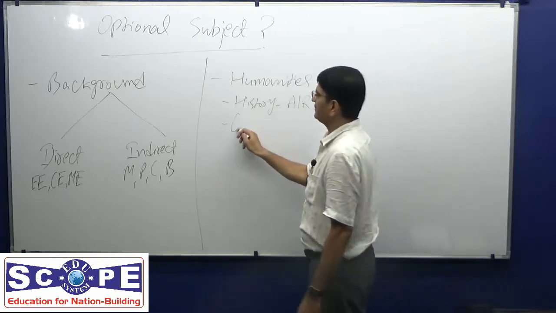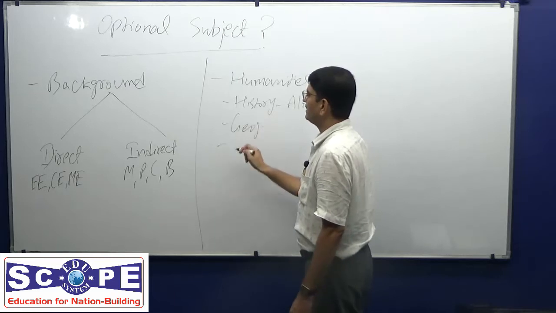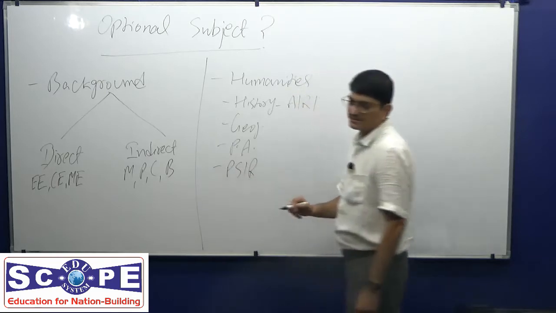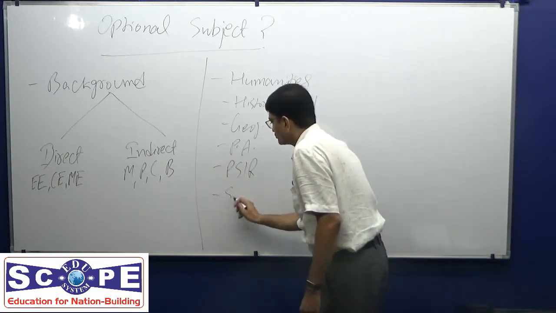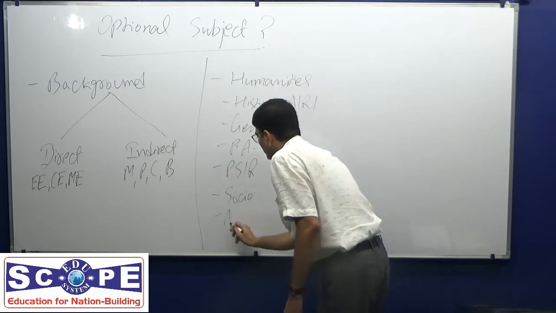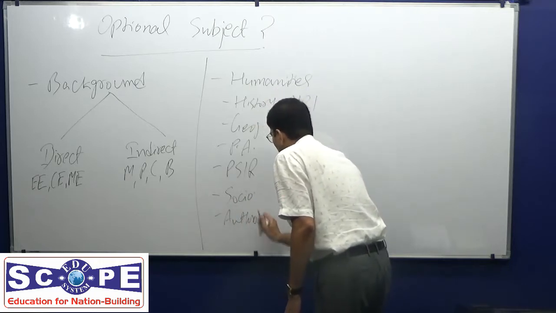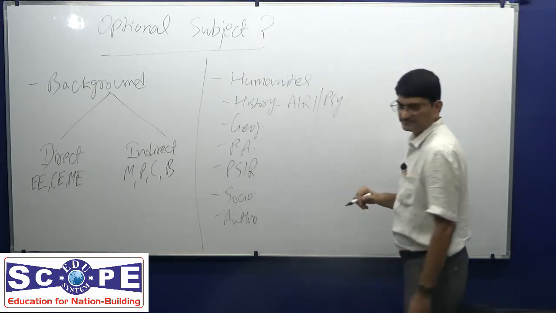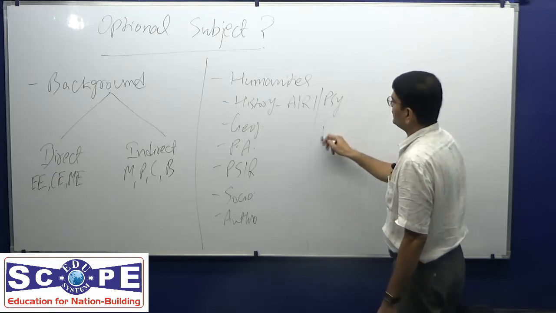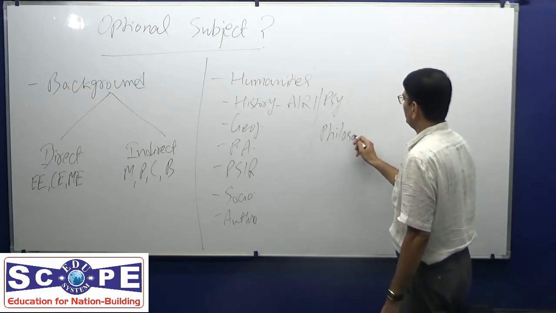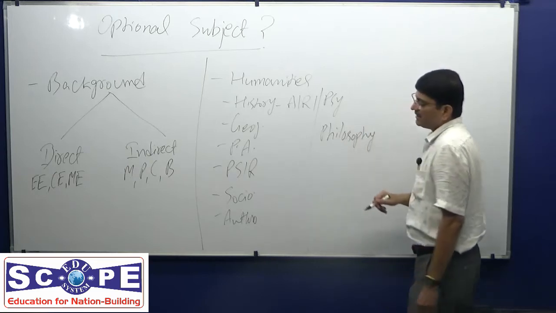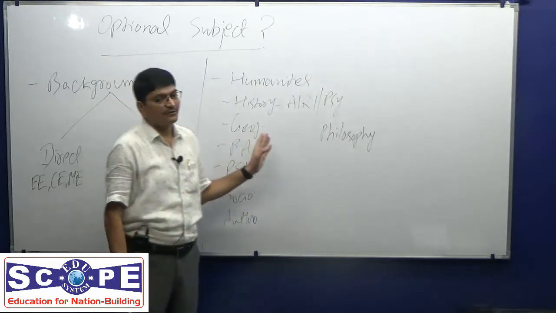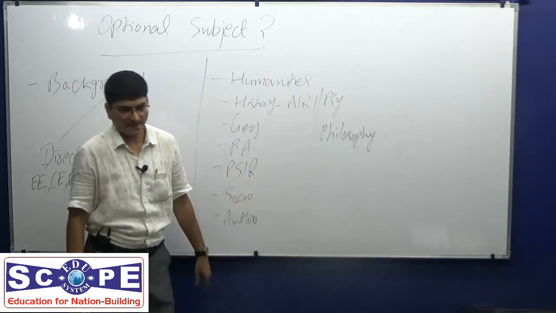So history, geography, public administration, political science and international relations, sociology, anthropology, psychology, philosophy. These are 7 or 8 humanities subjects from the list of subjects offered by UPSC.